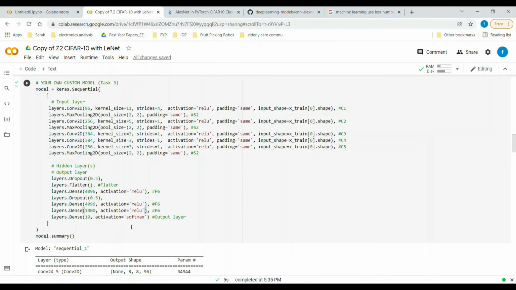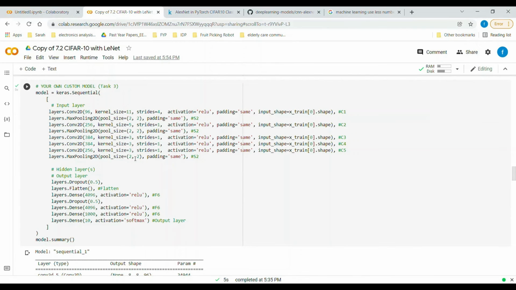And we have added the dropout function to avoid overfitting for the model. At the same time, we have maintained the kernel size as in the notes, which is 11, 5, 3, 3, 3 for the convolutional layers, and also strides of 4, 1, 1, 1.